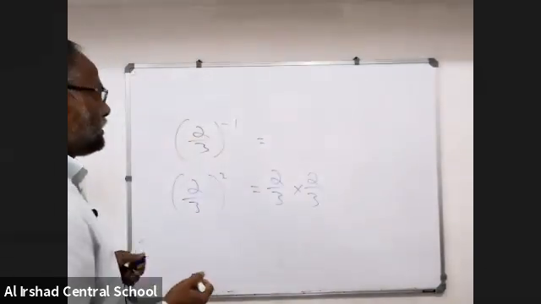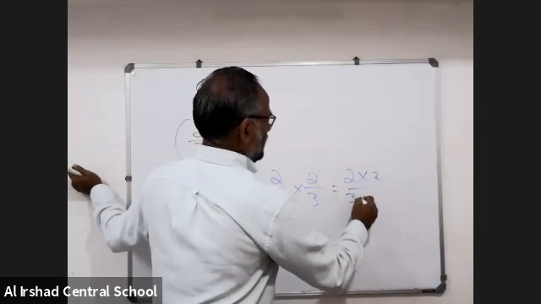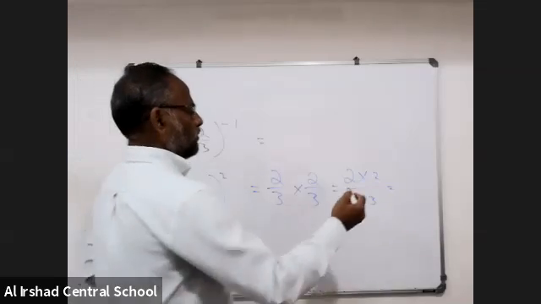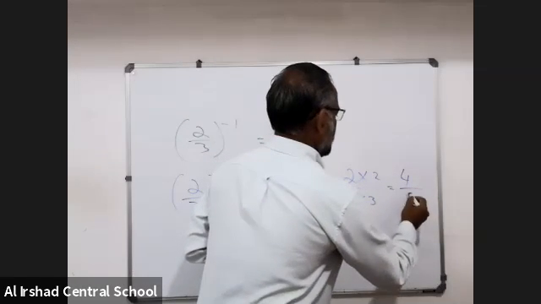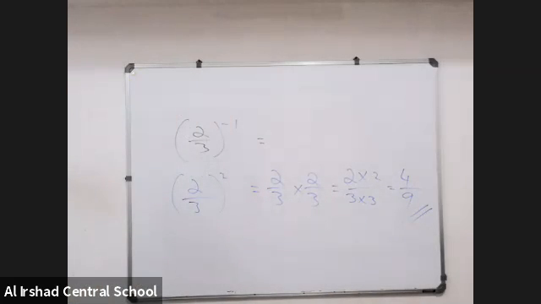Now listen here. That is, I can write 2 into 2 by 3 into 3. Pure maths only. 2 2s are 4. 3 3s are 9. 4 by 9 is the answer. Do you agree with me?